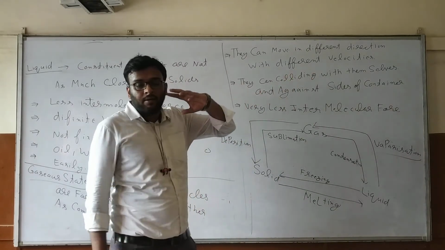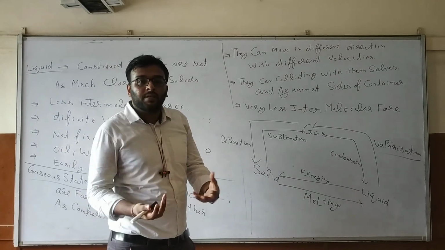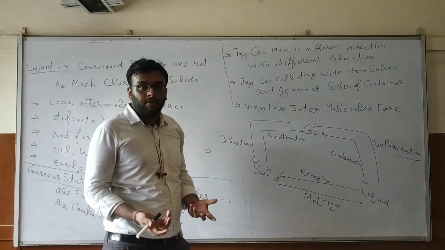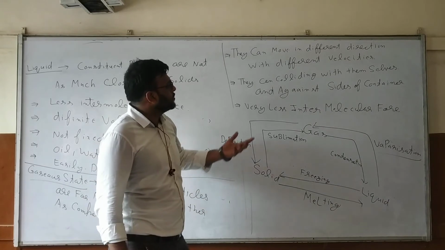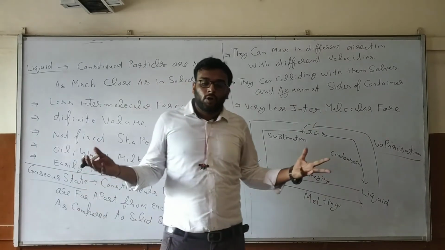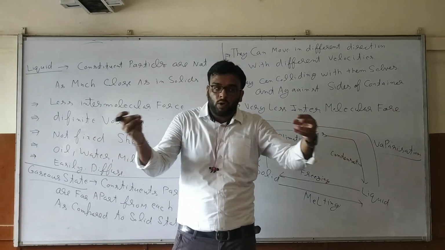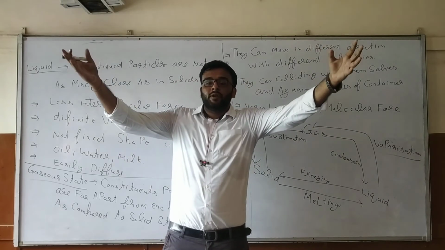We cannot measure this easily in real life, but experimentally, we can measure the velocities also. They can collide. And what happens with the gas? How can they move? They collide with each other, and after that they move in different directions.